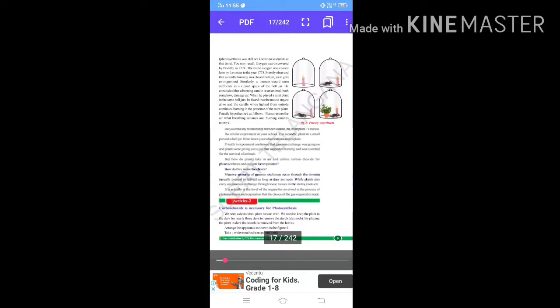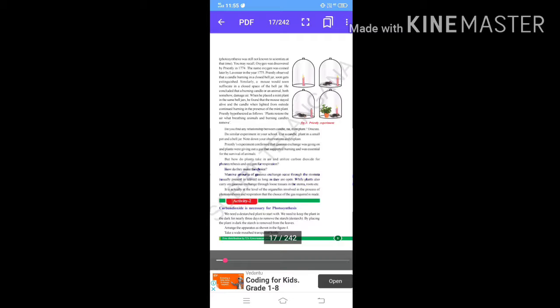Hello, children. So let us start page number 5 today. In this page, you have an activity. The name of that activity is Priestley's Experiment. So the heading for this is Air and Photosynthesis.